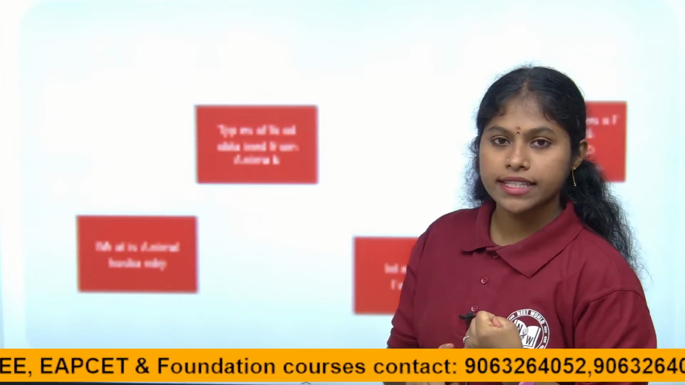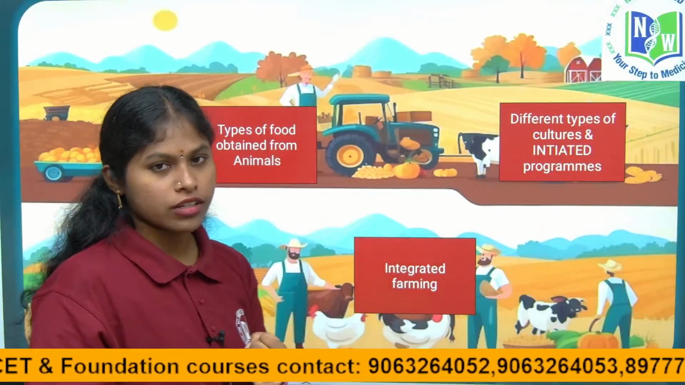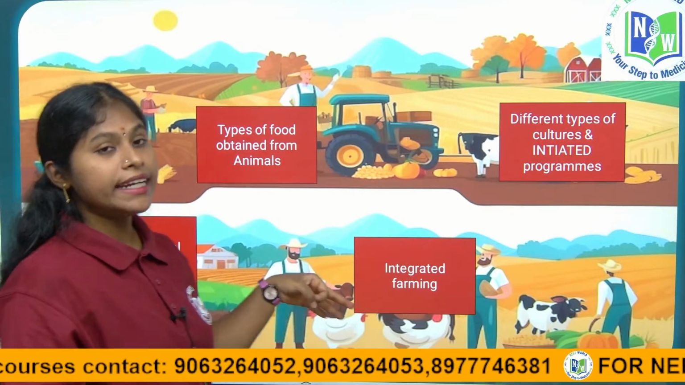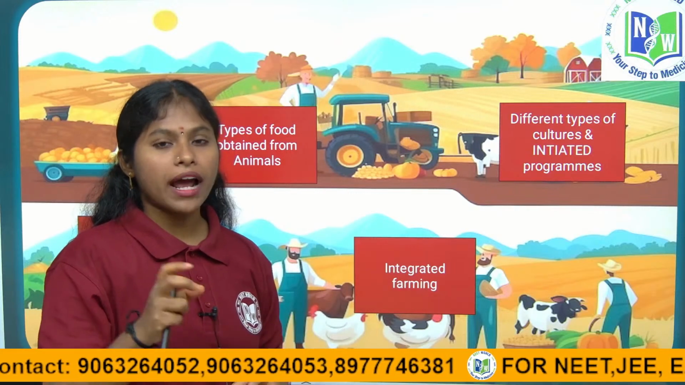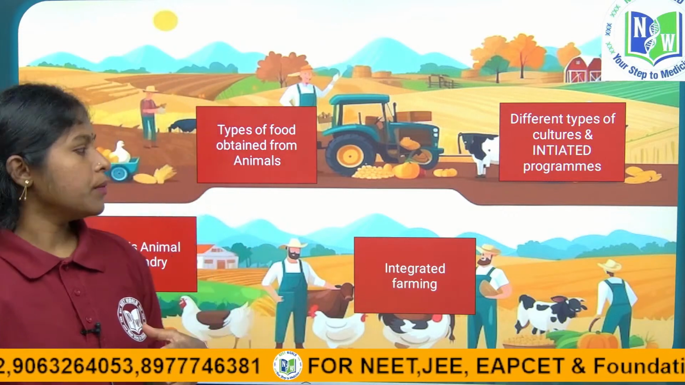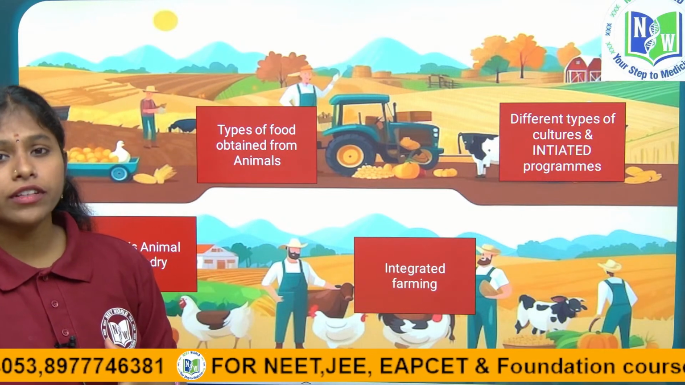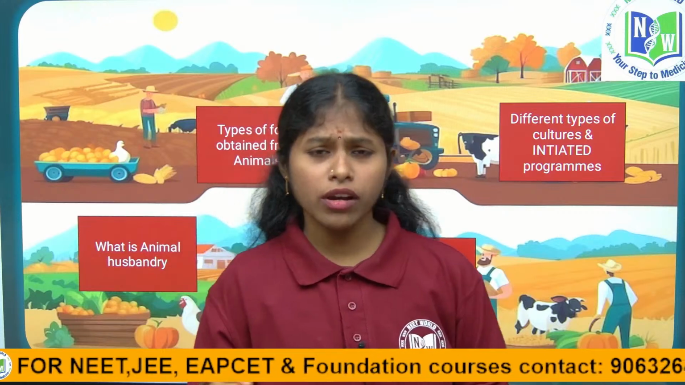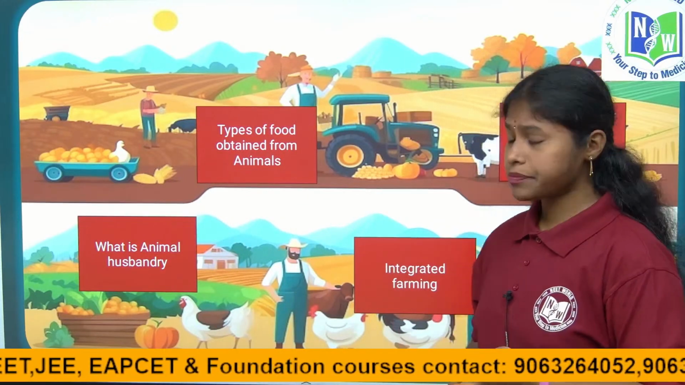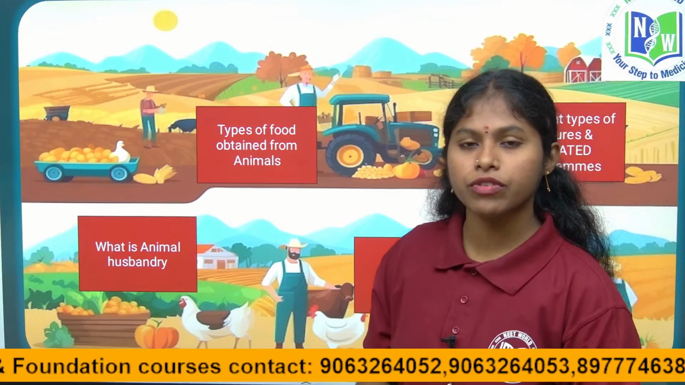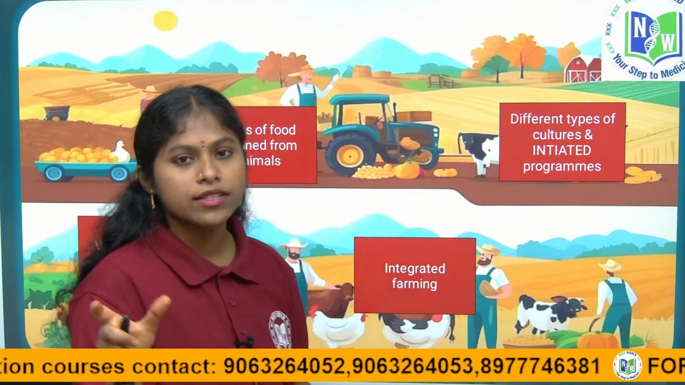So children, see here, we discussed animal husbandry and its definition and the types of foods obtained from animals. And next, what is integrated farming? Various agriculture branches are included together with agriculture. Thereby, it is useful for small scale farmers, and there are different types of cultures. What are the cultures? Apiculture, aquaculture, pisciculture. And among the initiative programs, the first, milk production, we call the white revolution. The program name is Operation Flood.